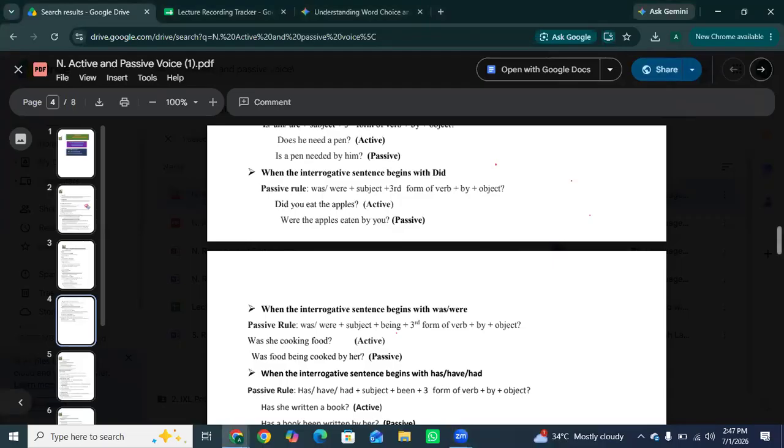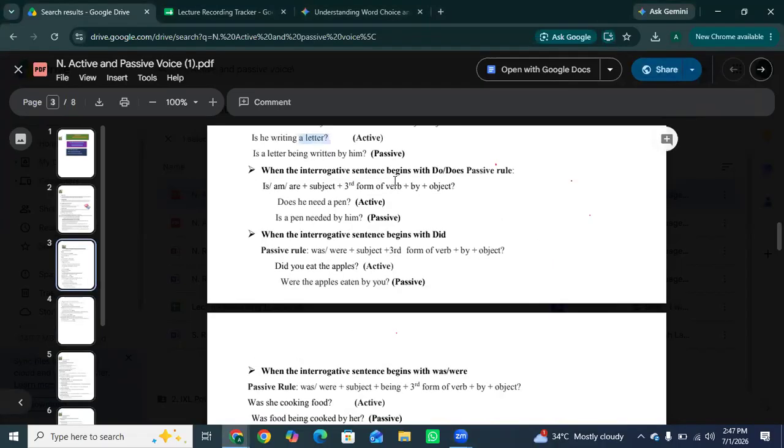So, students, you notice that when the interrogative sentence starts with do or does, it simply means that it is present tense. Like the thing happened in the present, so it changes into a present continuous helping verb. Like does changes to is, am, or are, so depending on the object, we change the helping verb. Okay, and did means the thing happened in the past, like did you eat the apples? So we simply replace it with was or were.